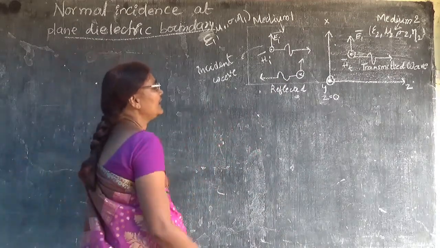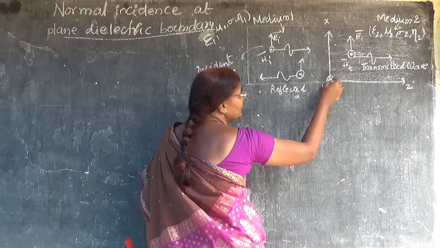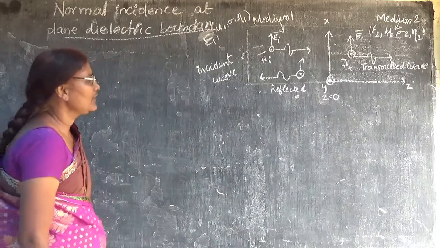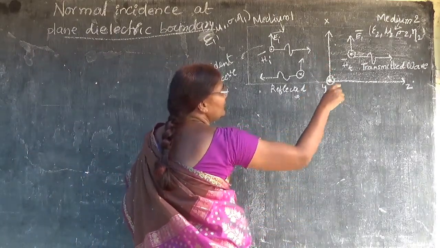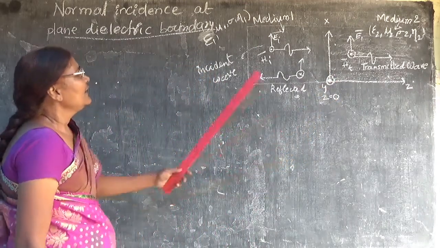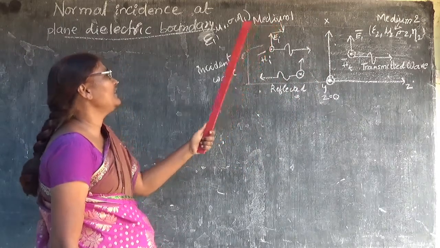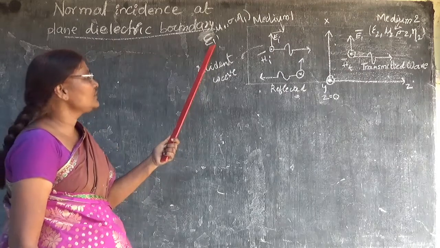Here we can observe this, and this is at the point Z equal to 0, Z is coming out of the plane. That you have to consider. This is the boundary, and your wave will propagate in this direction. Here this is medium 1, and medium 1 will have constituent parameters.